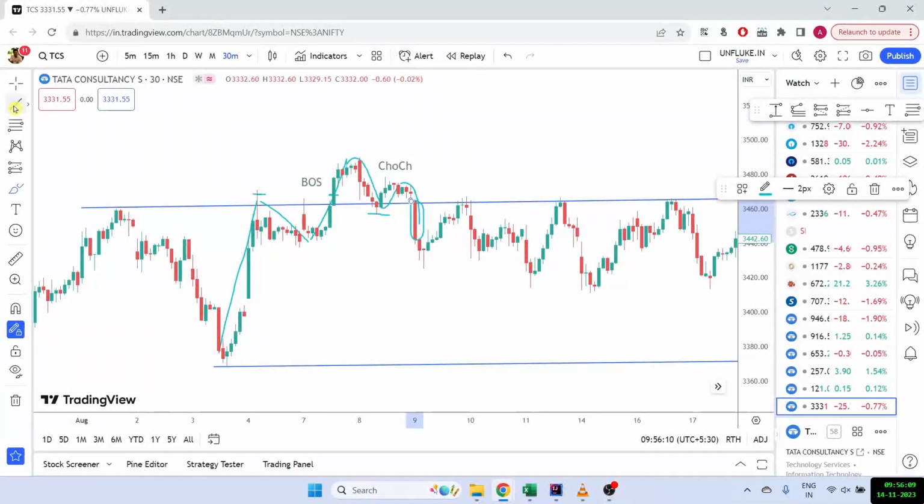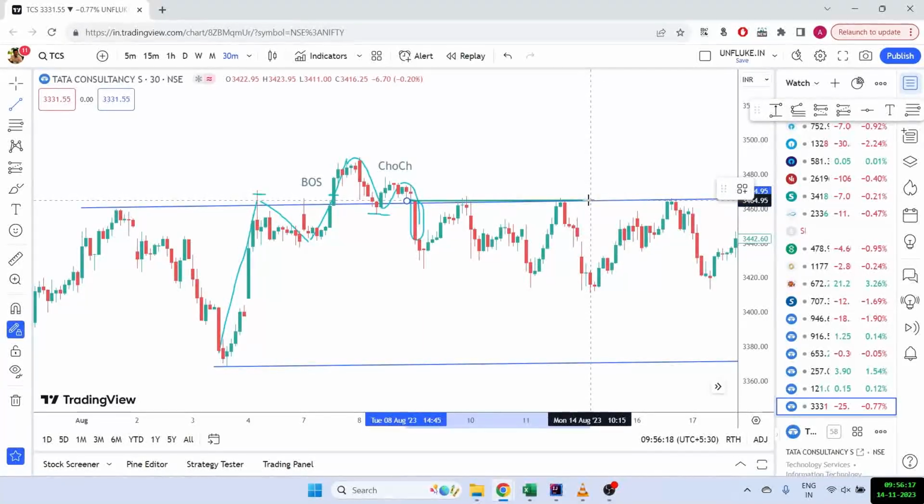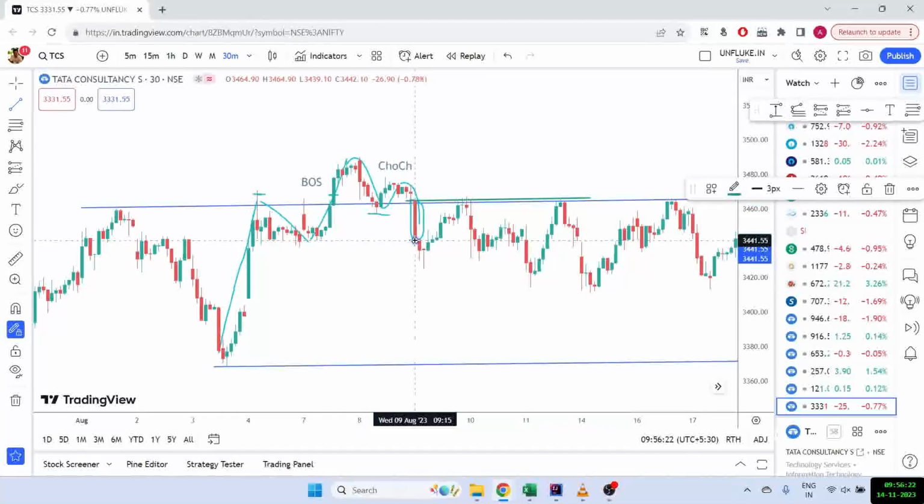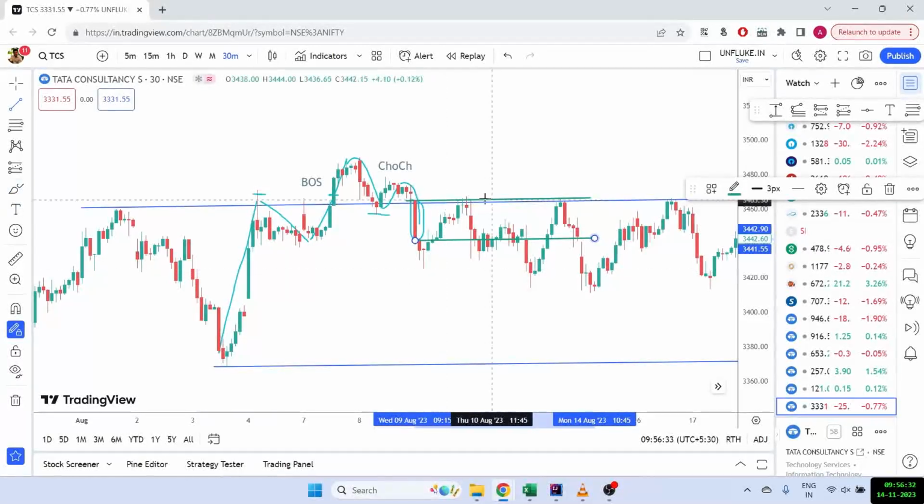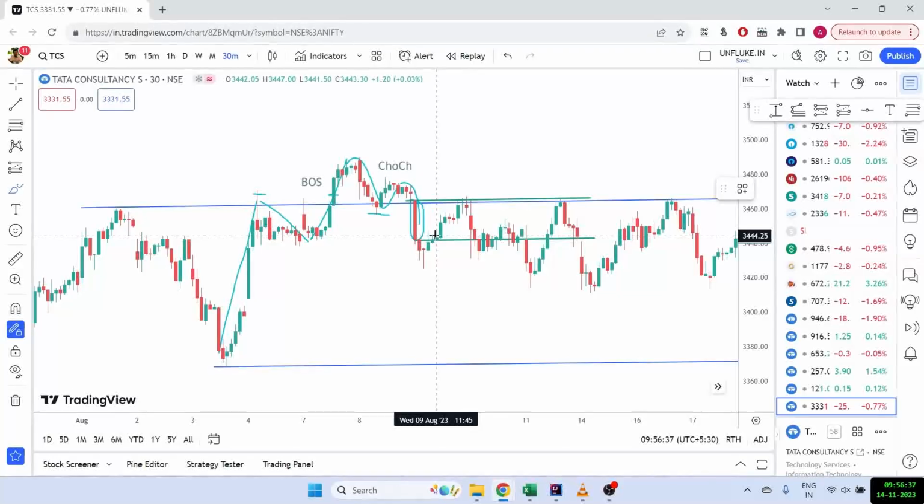So what I'm going to do is mark the previous candle high, which is this, which is almost similar to my order block, and the previous candle low and the next candle high. So these become my important levels. Now I know that if the market reverses and comes back to this zone, in the middle, there can be a good selling pressure and I can take an entry, right?